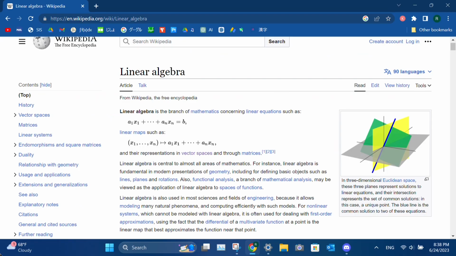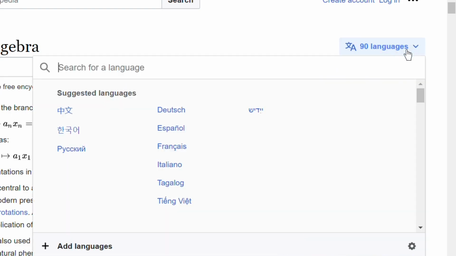I mean, like, I could write that equation down, but why is it its own branch of mathematics? And what does this image to the right over here have to do with anything? And why can this article be translated into 90 languages? I didn't even know there were 90 languages.